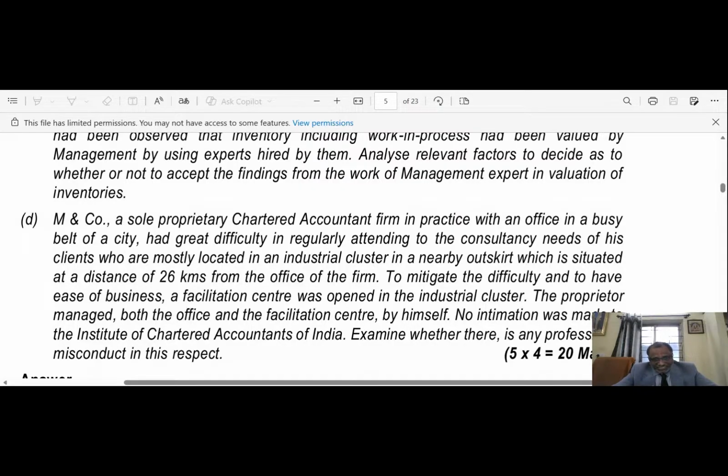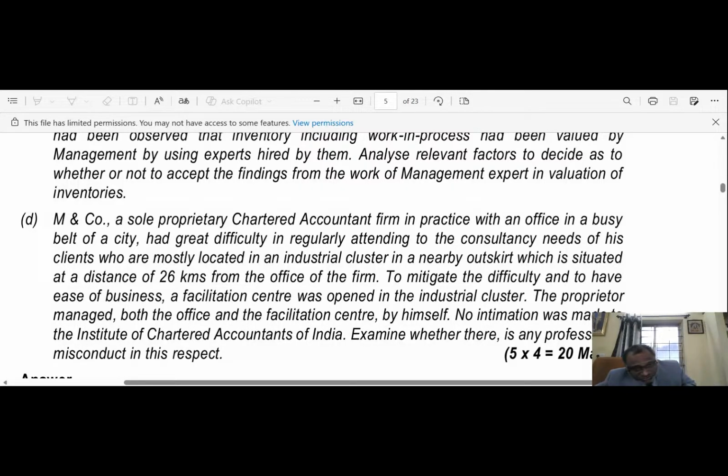So you understand, in the given case, M and Co is a sole proprietary chartered accountant firm in practice with an office in a busy belt of the city, and had great difficulty in regularly attending to the consultancy needs of his clients. Therefore, a facilitation center was opened in the industrial cluster, and the proprietor is managing both the office and the facilitation center.